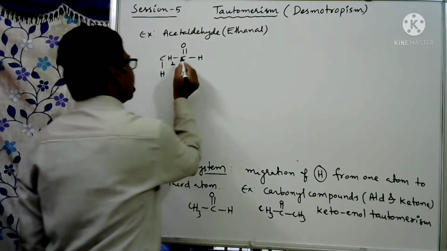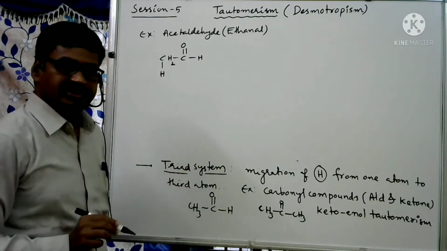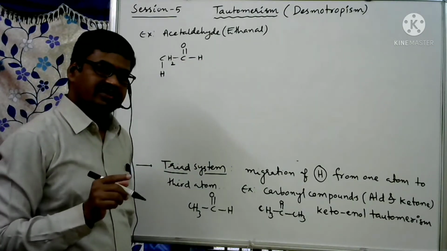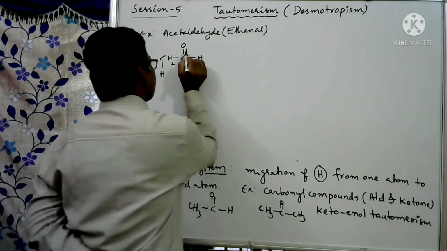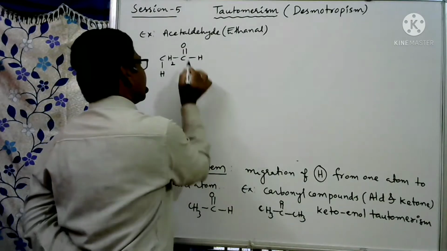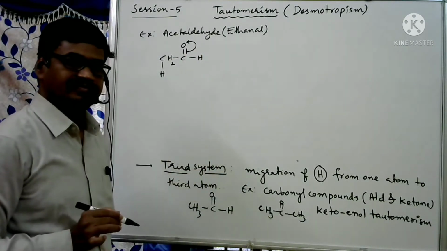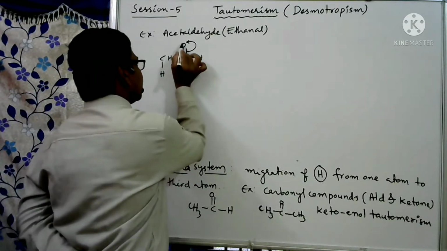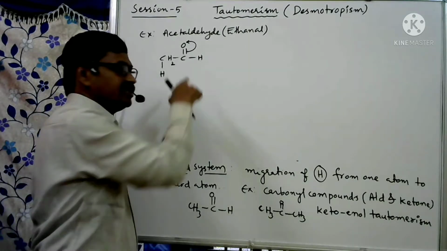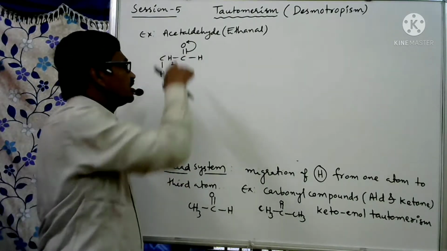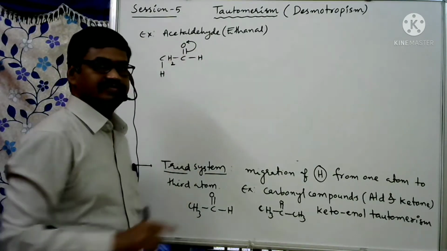So here, between carbon and oxygen, there are 2 bonds. Among those, one is sigma bond, other one is pi bond. Pi bond is somewhat weak, so it can easily migrate towards the more electronegative atom. So these electrons shifted to oxygen. So oxygen gets negative charge and carbon gets positive charge, because at carbon electron density decreases, at oxygen electron density increases due to this migration of electrons from carbon to oxygen.